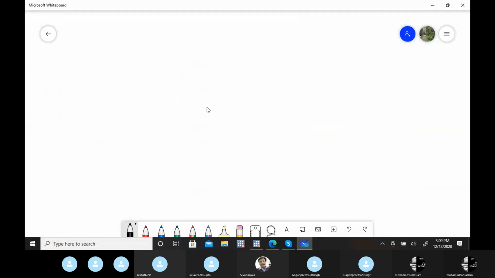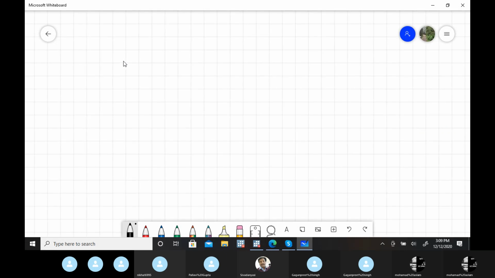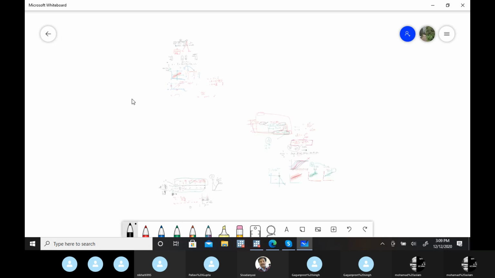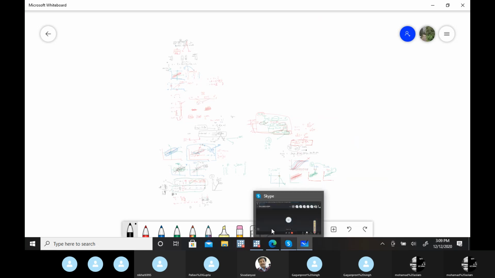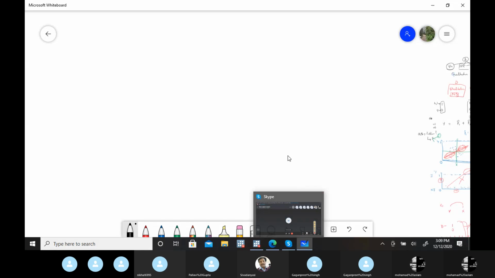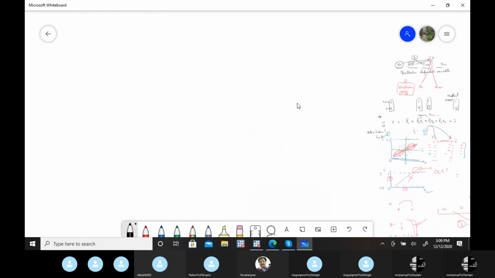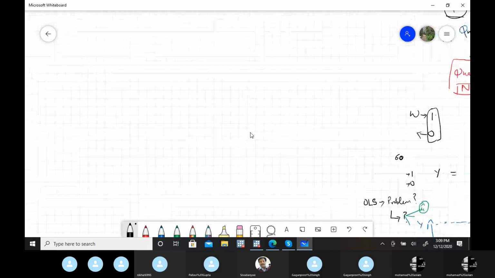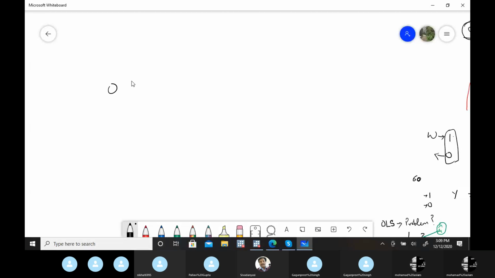In case of qualitative dependent variables, these are the basic models that we generally use: logit, probit.